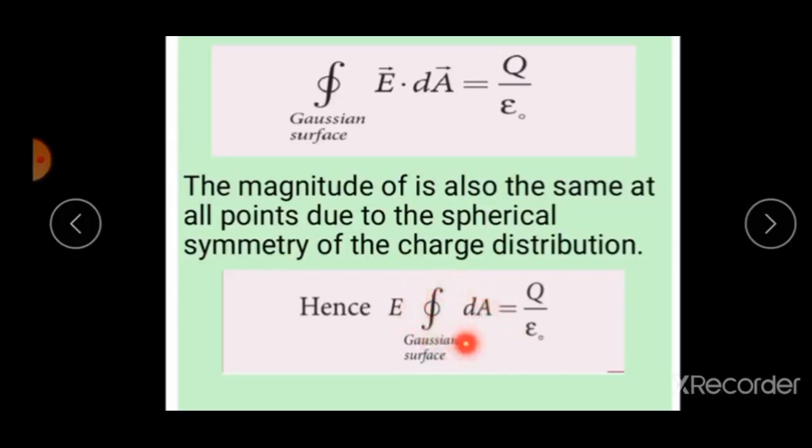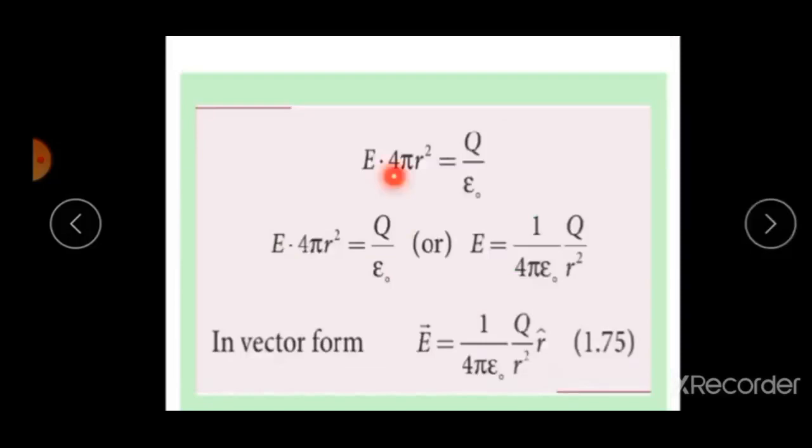Now substitute this relation. E into 4 pi r square is equal to Q by epsilon naught. Therefore, E is equal to 1 by 4 pi epsilon naught Q by r square. This is the electric field due to the uniformly charged spherical shell at a point outside it. In vector form, E vector is equal to 1 by 4 pi epsilon naught Q by r square into r unit vector.